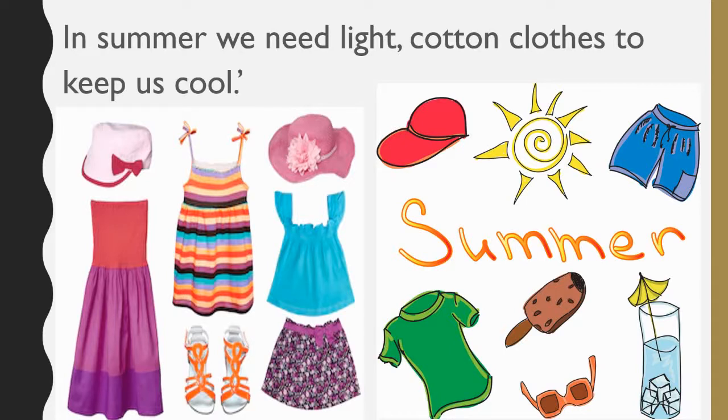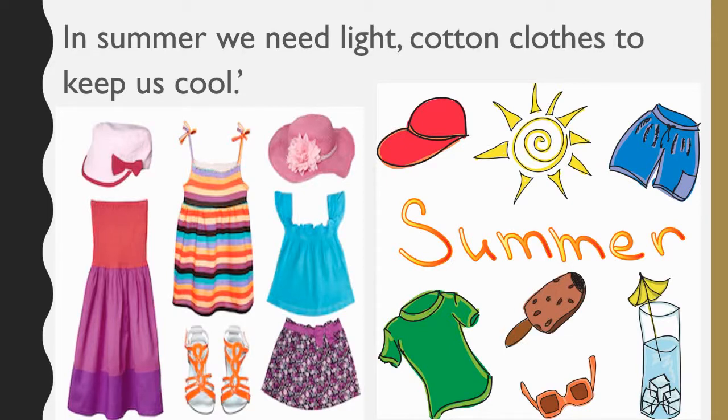can keep us cool, and also a hat or cap which will keep us protected from the sun and heat. And in the other picture you can see also we use glasses to protect our eyes from the sun. We drink cold drinks to keep us hydrated. Also ice cream in summer we eat.